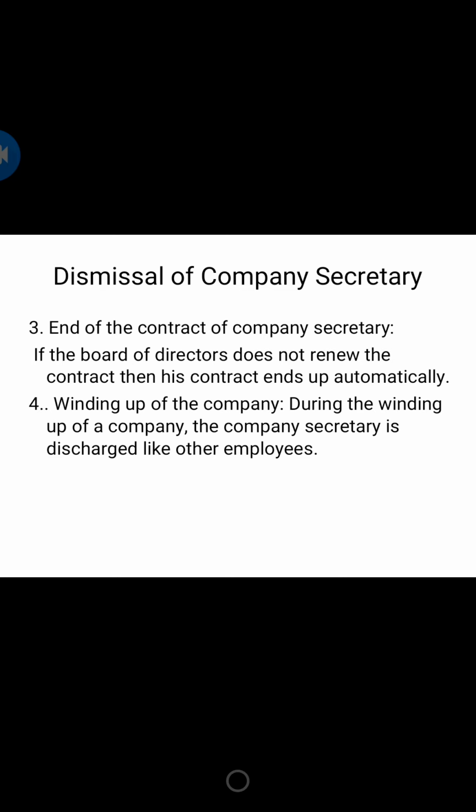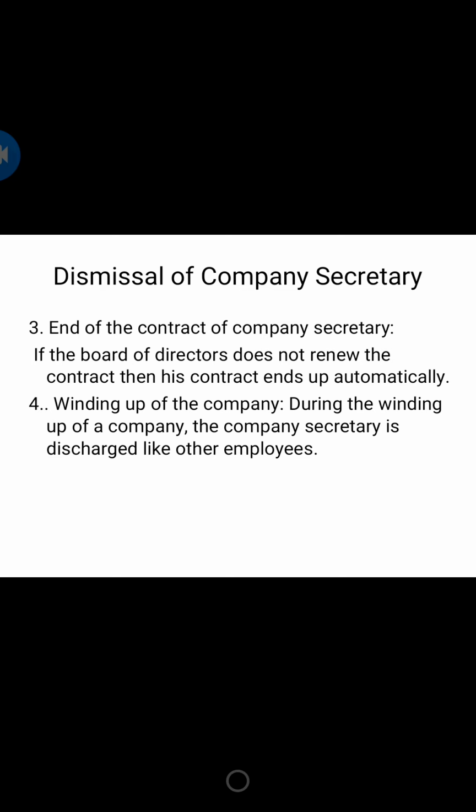The agreement ends up routinely. So we have to renew the contract. So the board of directors have to renew the contract. Only when they are going to renew the contract can they continue. Suppose they are not going to renew the contract, what happens? So here he has to end up automatically, right? So it is said that a company secretary is appointed for the fixed period, and if the board of directors does not renew the contract, then his contract ends up automatically.